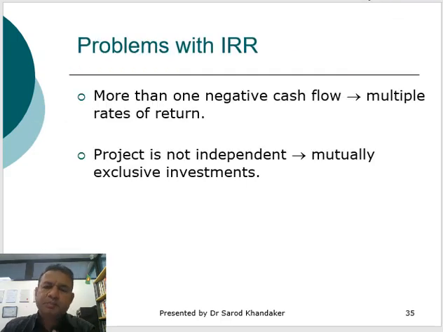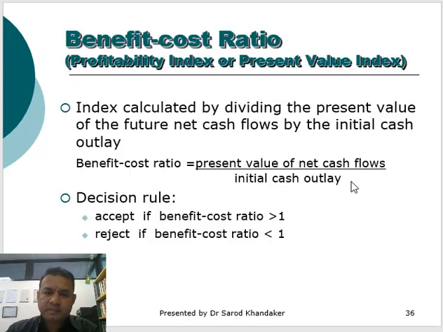However, there are some problems with the IRR. The most interesting problem with the IRR is that it can have more than one negative cash flow and multiple rates of return. Another problem with the IRR is that the projects are not independent, because the projects could be mutually exclusive investments. The second part of the investment criteria would be the benefit cost ratio.